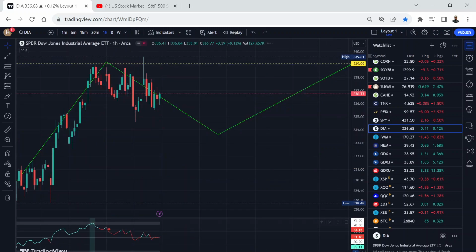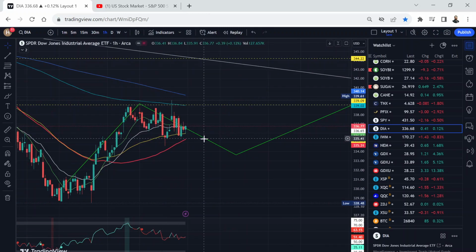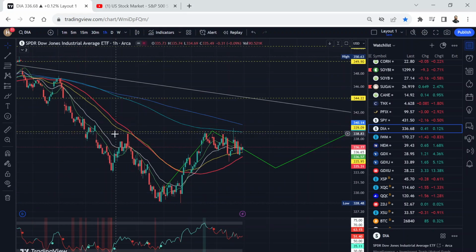And let's go back to the 1 hour chart, and you can see this gap here on Dow Jones. This is also done, so I can delete it. You can see gaps all over. Now there's another gap around 344.